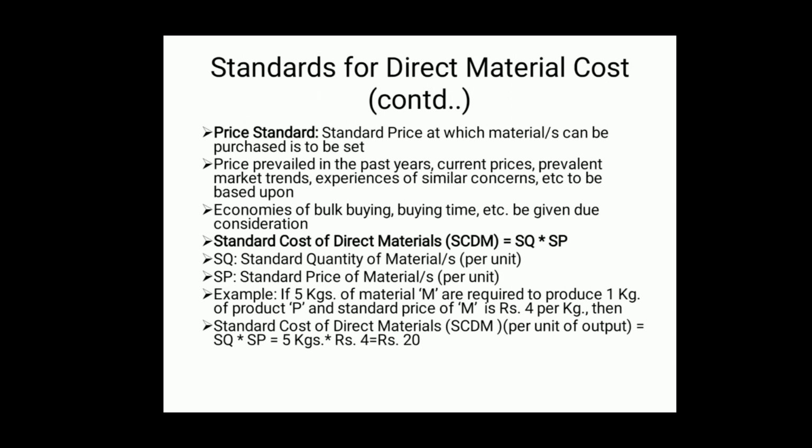So, unit may be either kg or quintal or liter, as the case may be. It depends upon the nature of raw material being used in the production. So, standard quantity of materials is taken as SQ. Nextly, SP stands for standard price of material or materials, again per unit.